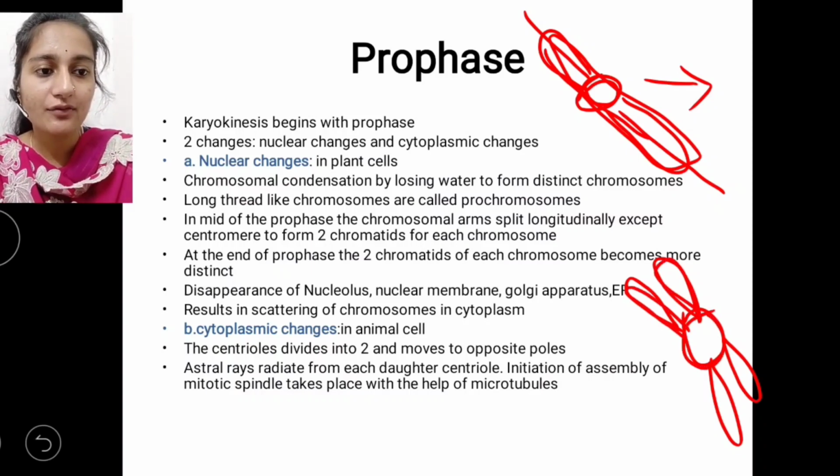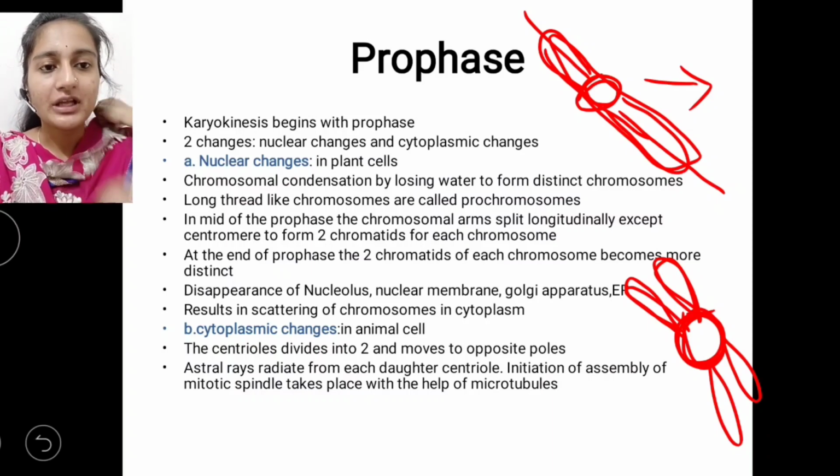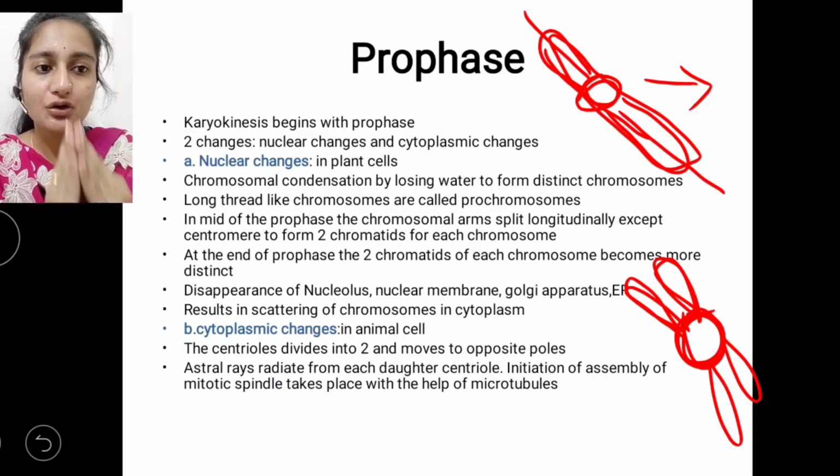The center part where the chromatids are attached is called the centromere. We can get this type of chromosome in the mid of prophase. At the end of prophase, the two chromatids of each chromosome become more distinct and clear. We can observe them very clearly at the end of prophase.